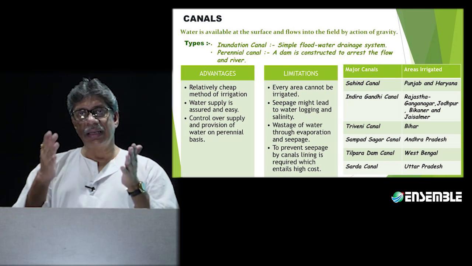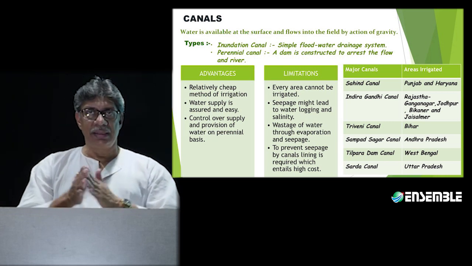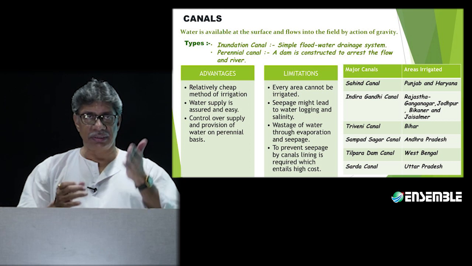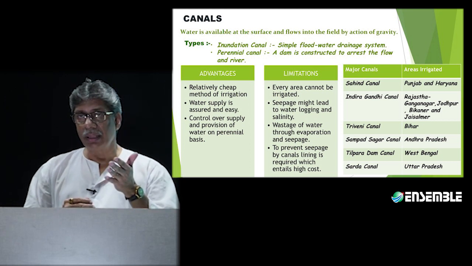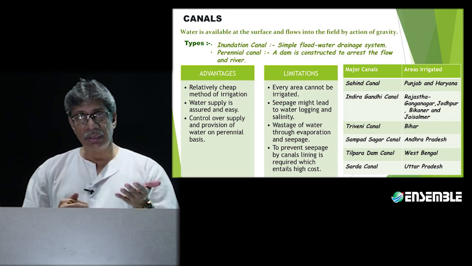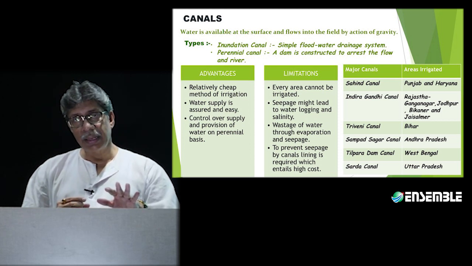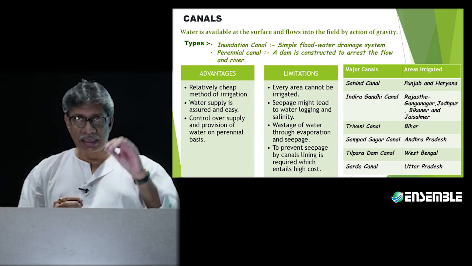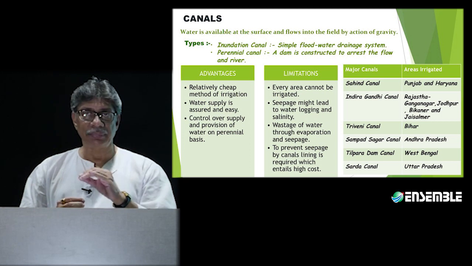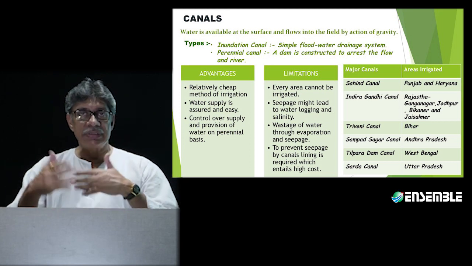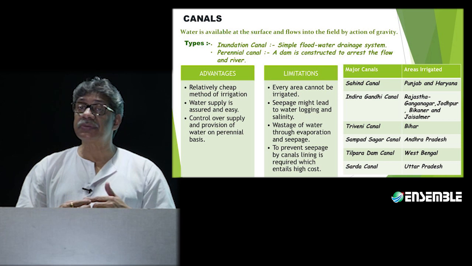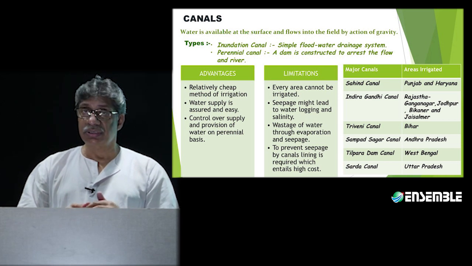Now, if a canal has been constructed, how is a canal constructed? First, you build a dam, you acquire an area for the reservoir to flood, then you take a channel out at the base of the dam, then you acquire land for the purpose of canal construction.